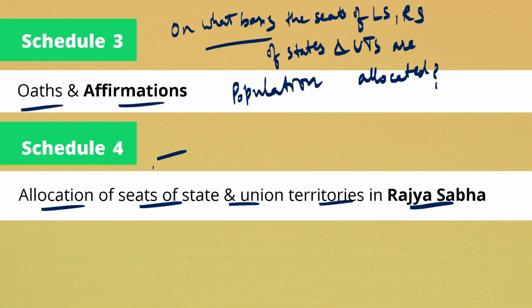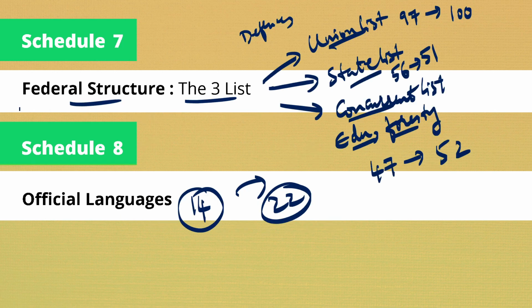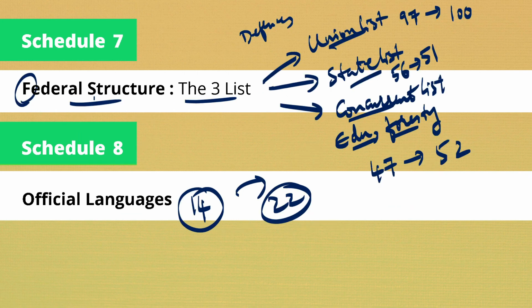The next one is the alphabet A, so oaths and affirmations, this is A. And the fourth schedule is the seats of state and union territories in Rajya Sabha, so R. Okay, so this is S. Tiers of this is of, so of Assam, Tripura, Meghalaya and Mizoram. So for of you can remember O, and this is F, federal structure, which has three lists: the union, state and concurrent.